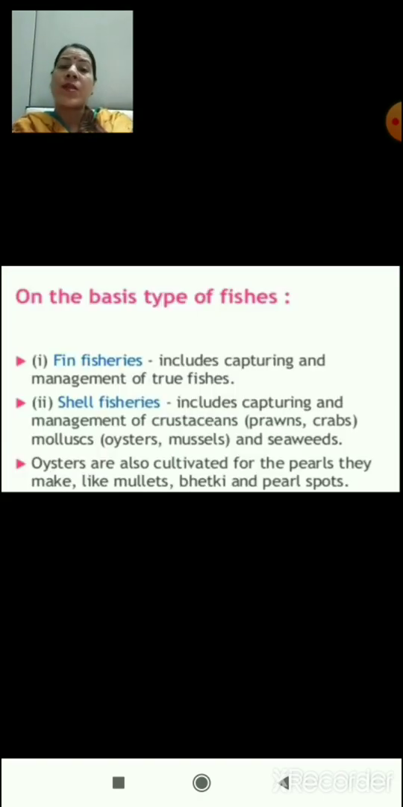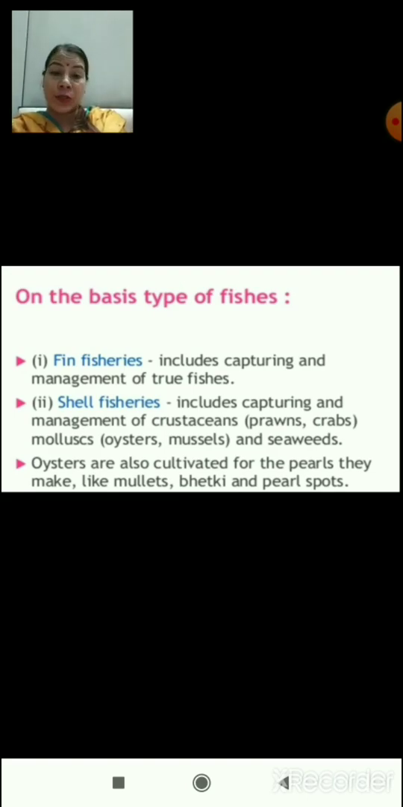Now, on the basis of types of fishes, fishes can be divided into fin fisheries and shell fisheries. Fin fisheries include the fisheries in which capturing and management of true fishes takes place. The true fishes are those fishes which have fins on their body.